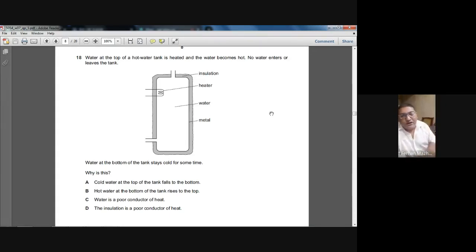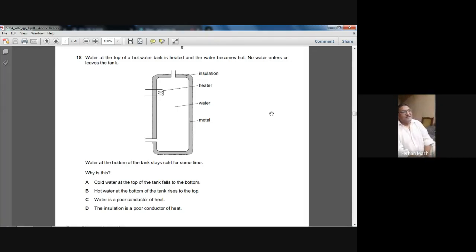the bottom water will remain cold. The reason is that by convection the heat does not come downward, and the main reason is that conduction is not taking place. Water is a bad conductor of heat.